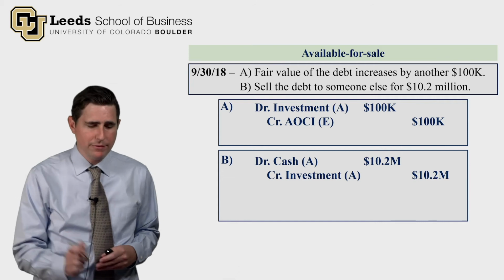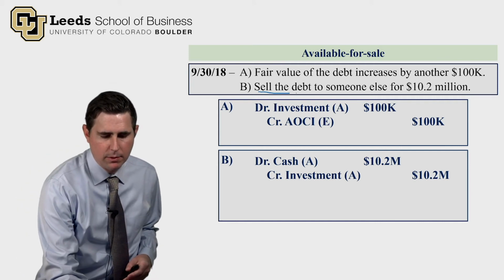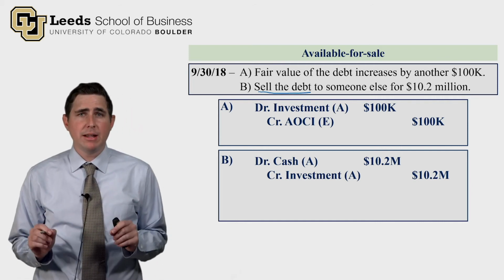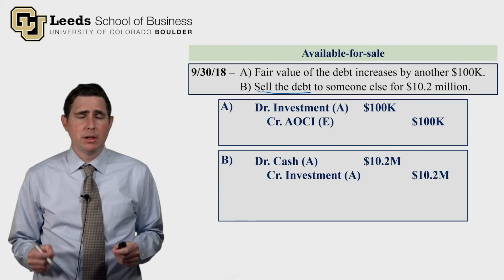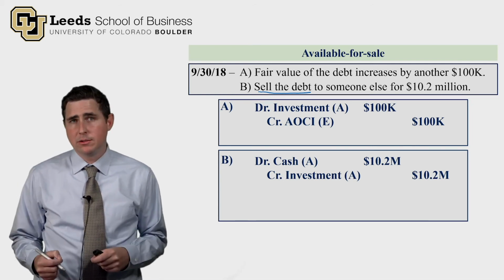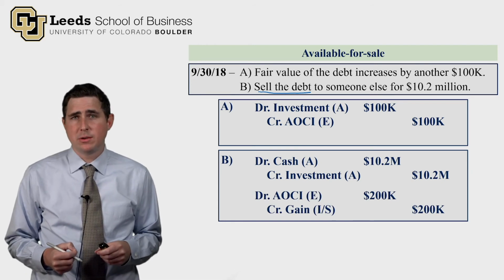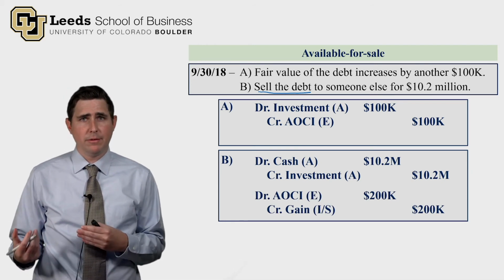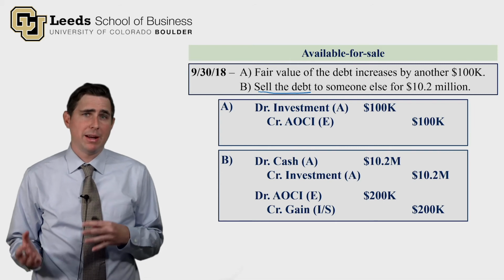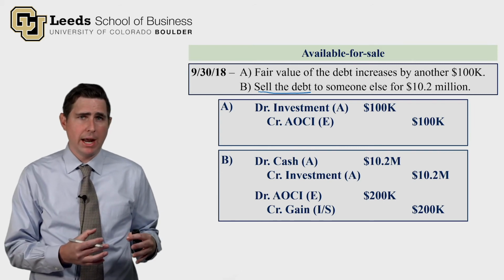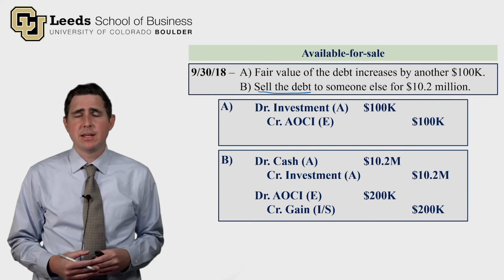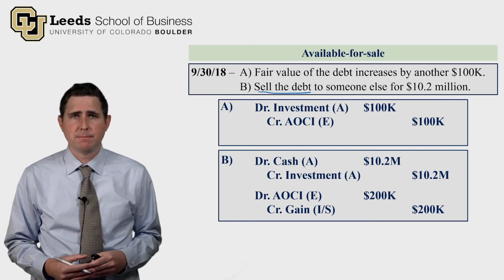But since now we've sold the debt, it is time to reclassify that holding period gain from AOCI into net income. So the debit is to the AOCI account. Remember, it was holding a credit of $200,000. Now we're going to debit the AOCI account, zeroing it out, and credit a gain on the income statement for the $200,000.